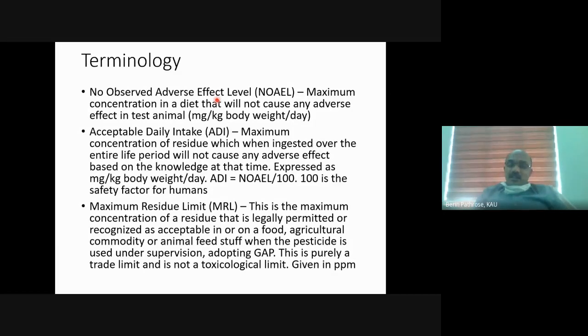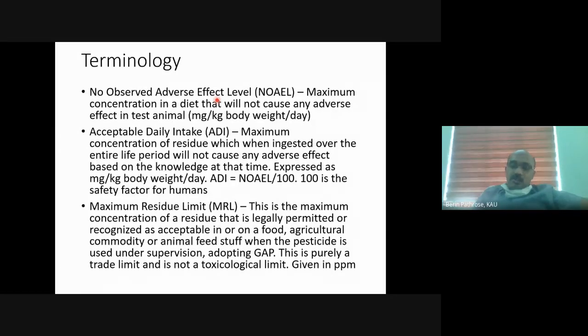But we can't say that this dose will be safe for human beings, because a rat is a rat, a rabbit is a rabbit, and we can't equate a rabbit to human beings. A dose found safe for a rabbit may not be safe for humans, because human physiology is entirely different. So we can't test in human beings either.